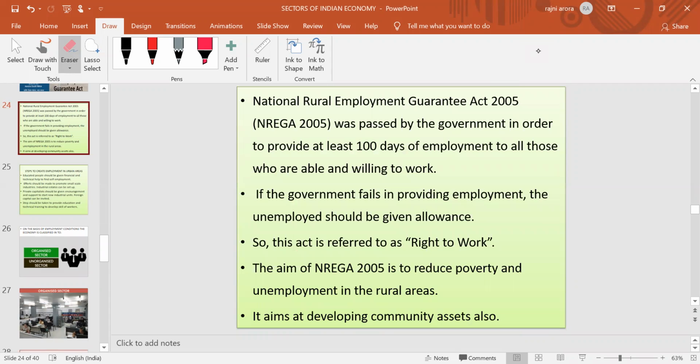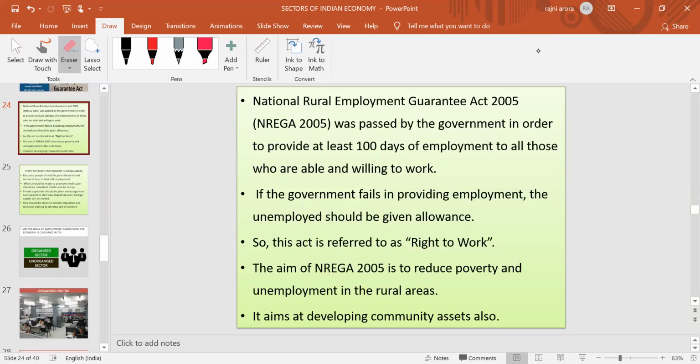Firstly, I will tell you about the meaning of it. The National Rural Employment Guarantee Act was formed in 2005 by the government. For which reason? In order to provide employment opportunities to the people for a minimum of 100 days. At least 100 days of employment will be provided to all those people who are able to work as well as willing to work, especially in the rural areas.